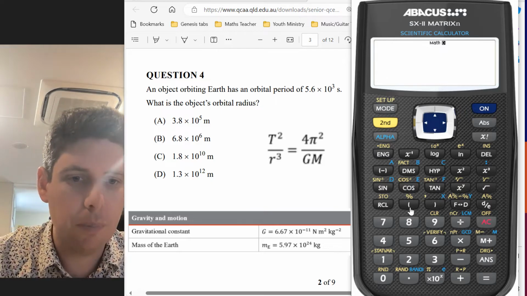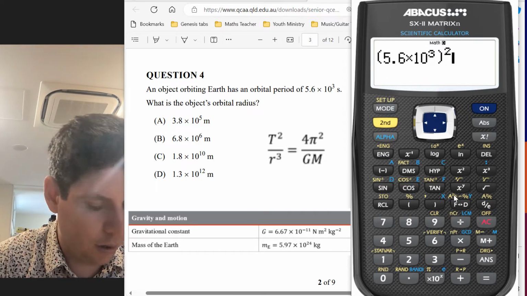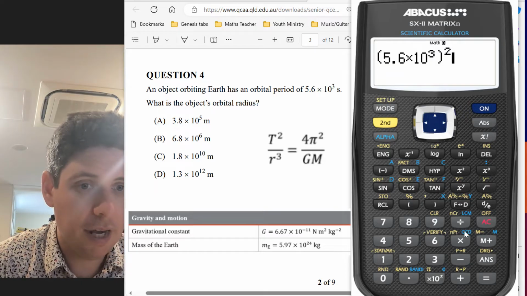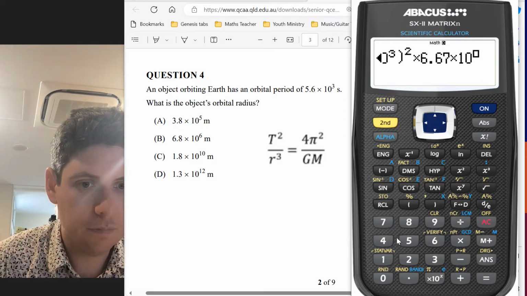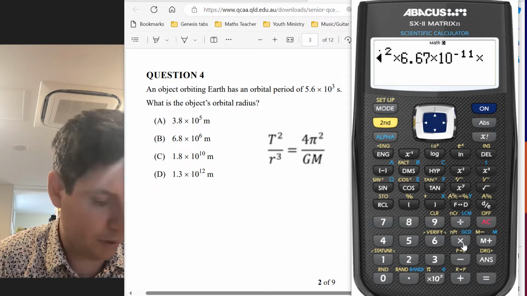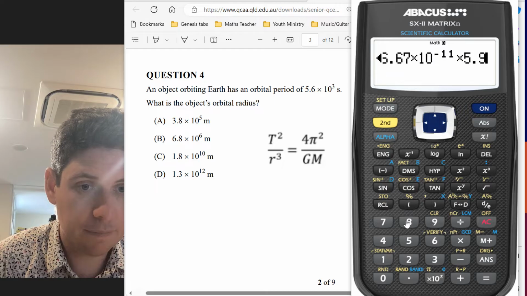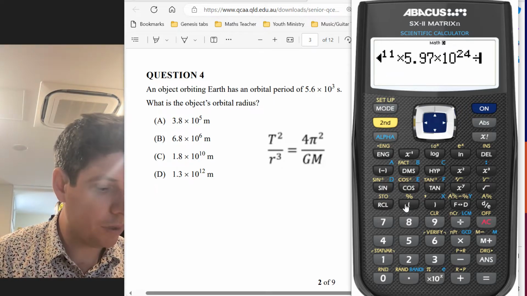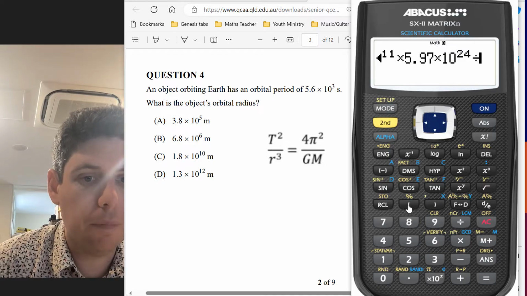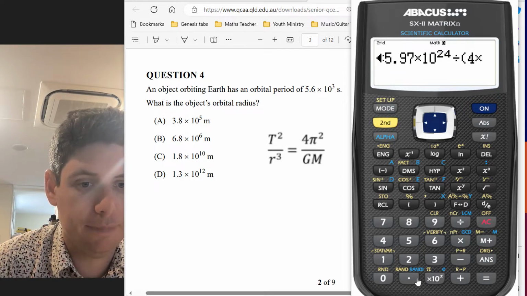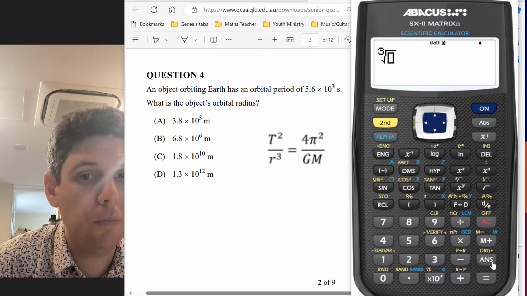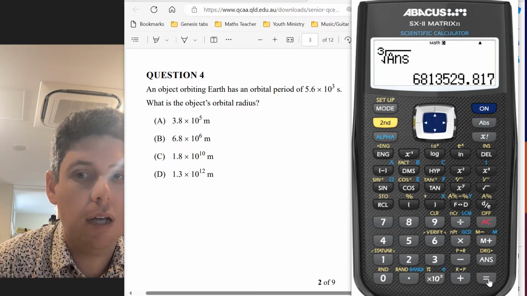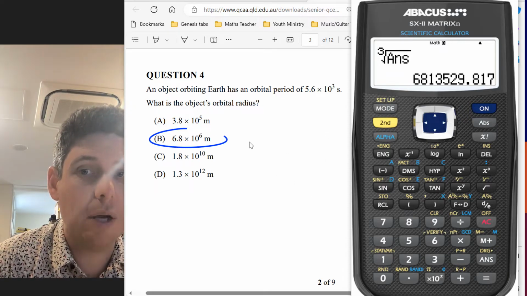So we have to use brackets, 5.6. All right, that's T squared. Now we're timesing that by G, capital G, 6.67 times 10 to the negative 11, times that by the mass of the Earth. So if we rearrange the formula, we divide that by 4 pi squared. So that's given us r cubed. So we need to do the cube root of that. And so you'll end up with answer B.